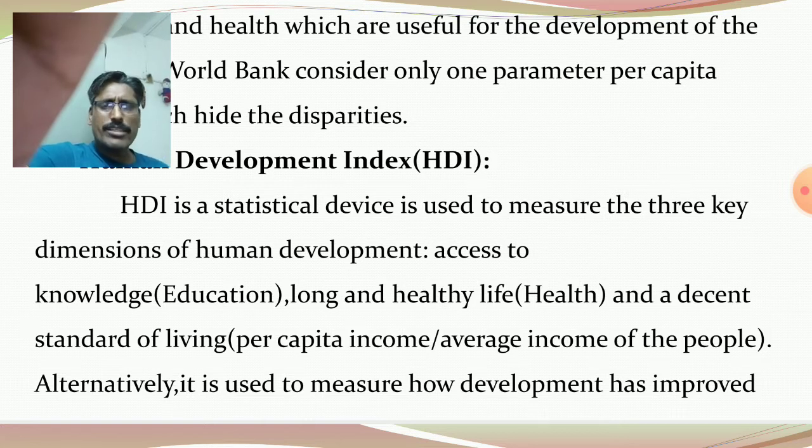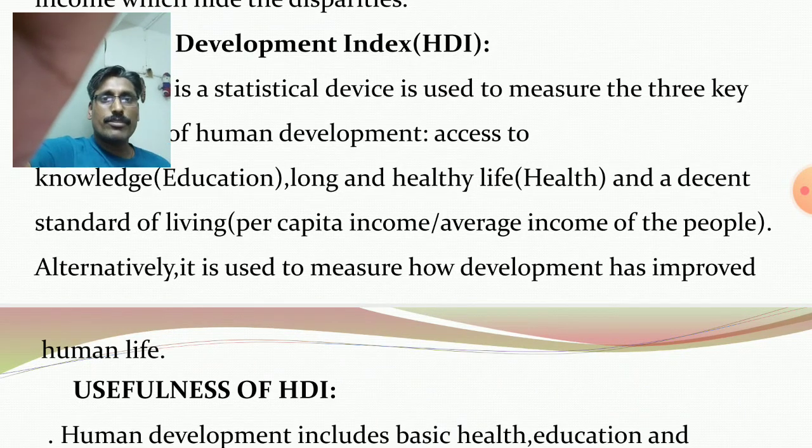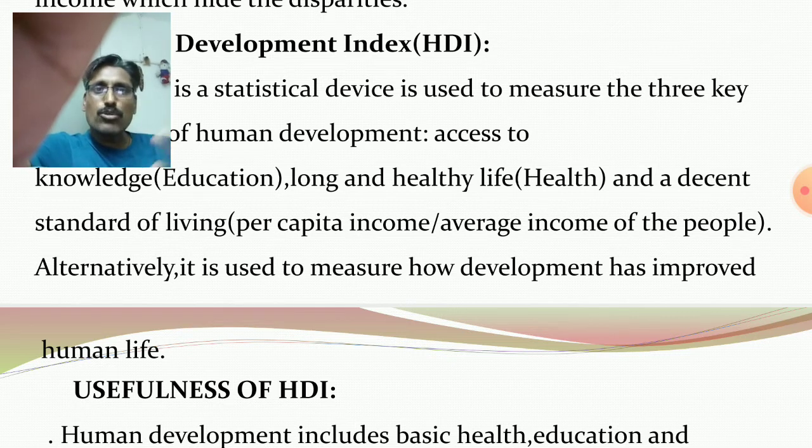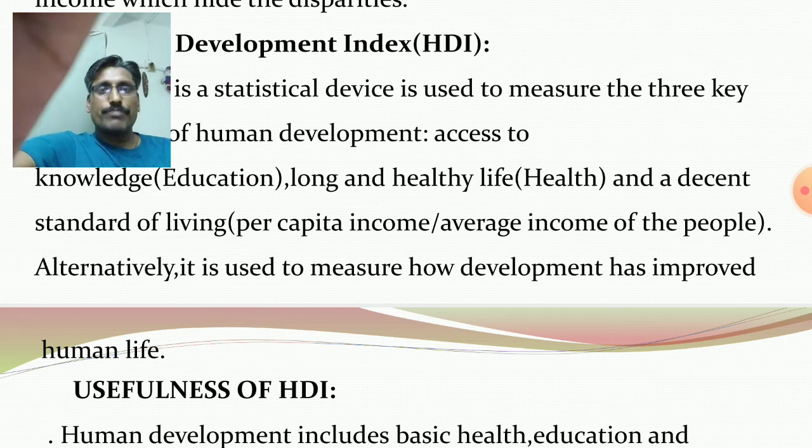Alternatively, it is used to measure how development has improved human life. Because of education, health, a better educated person has the ability to do work, possesses efficiency, possesses knowledge, possesses potentiality, has already got advanced training to do the work properly, and also has the ability to earn more money.